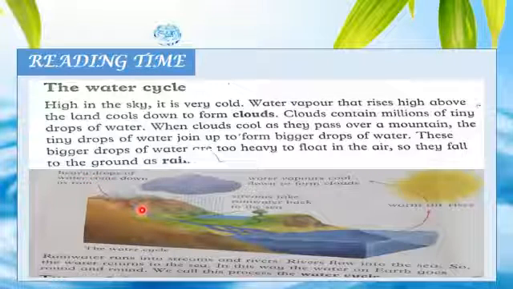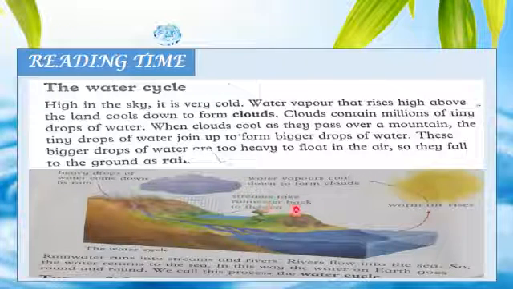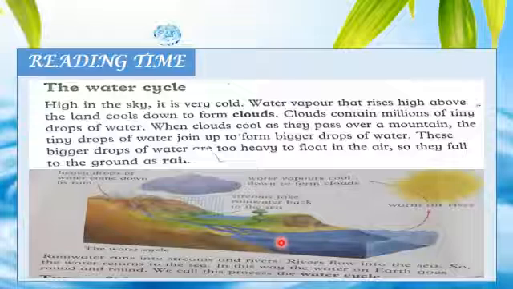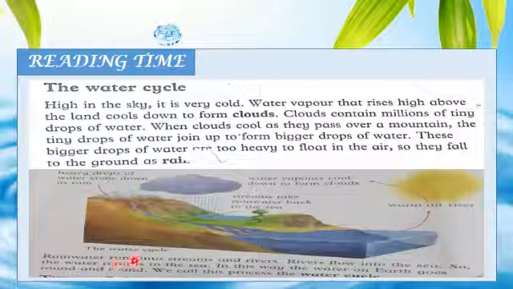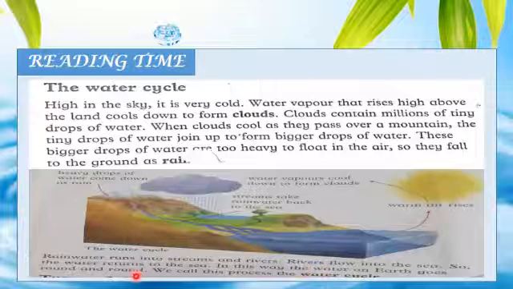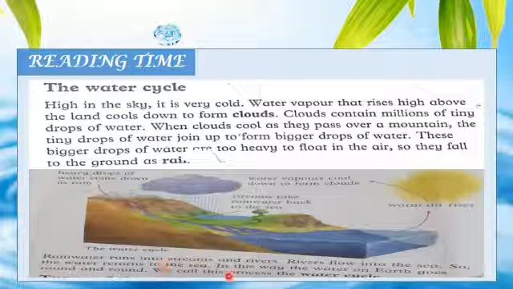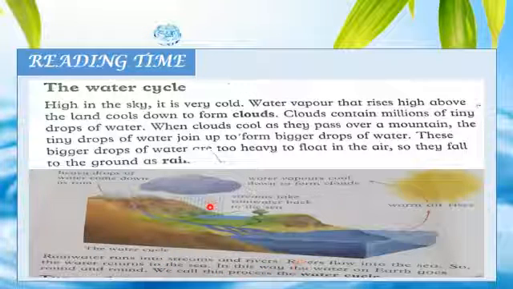You can see here, streams take rainwater back to the sea. Rainwater runs into streams and rivers. Rivers flow into the sea. So the water returns to the sea. In this way, the water on earth goes round and round. Round and round means cycle, just like in the form of cycle. We call this process the water cycle.